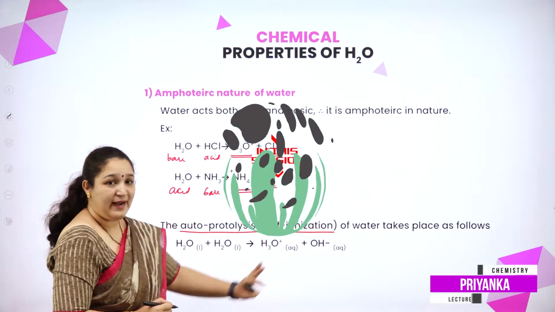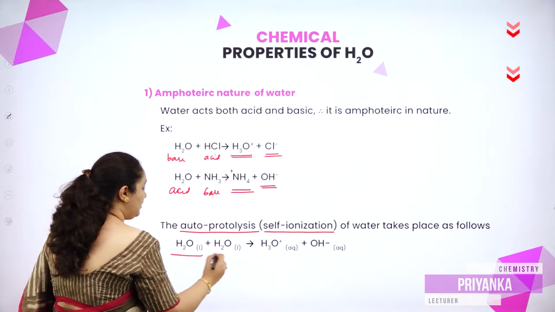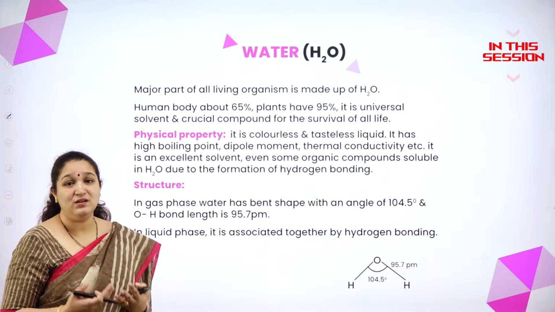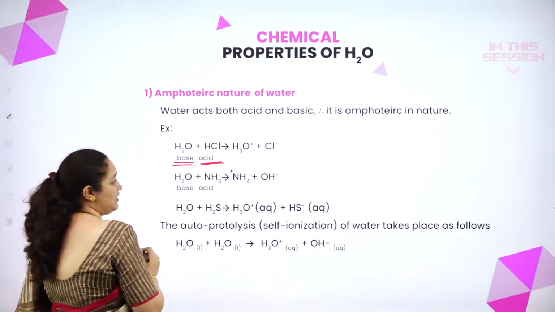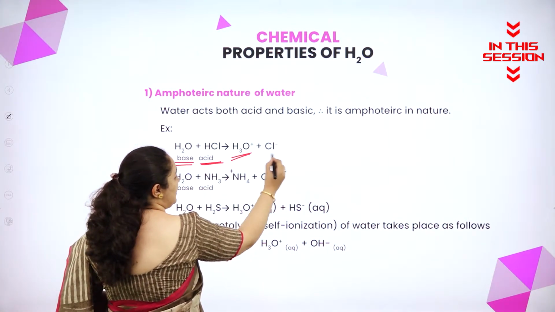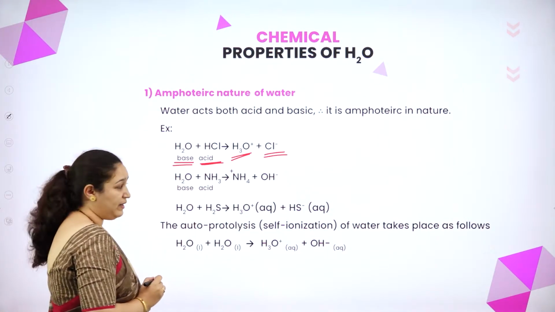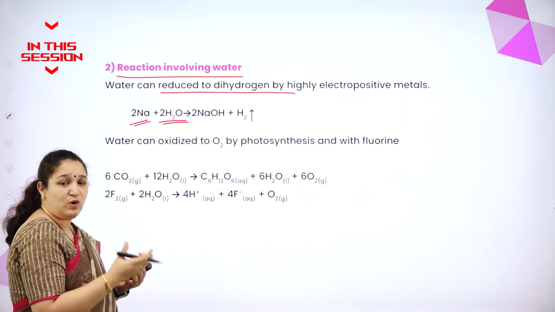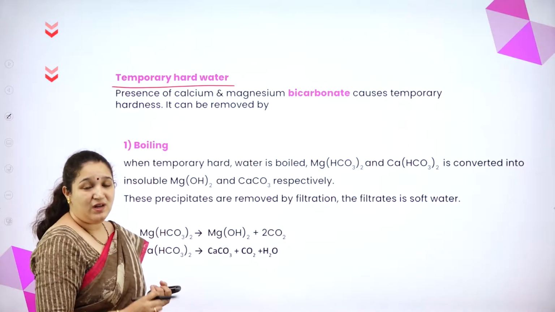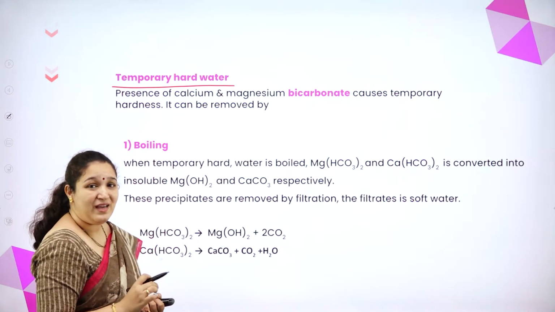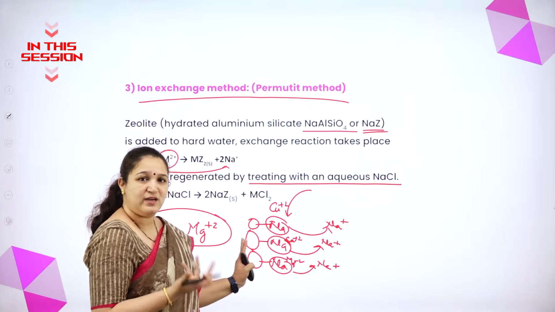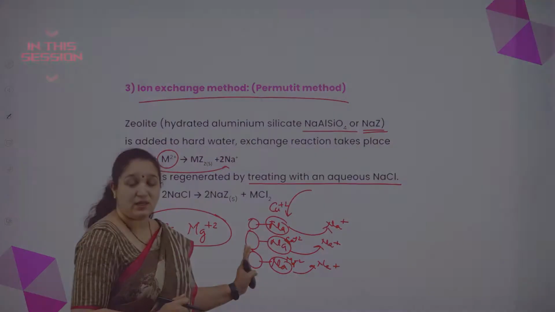H3O plus ion and OH minus, that you can see water and water for so many compounds. That's why we call it as a universal solvent. HCl to form H3O plus ion and Cl minus ion is liberated with an electropositive metal. That is, if you add sodium to water, what happens? Temporary hard water are those which has bicarbonate salts of calcium and magnesium, in which sodium ions are not there. It is all taken up with water, isn't it?